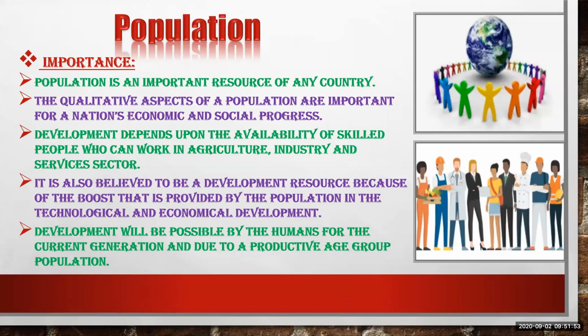Means for the nation's economic and social progress, there should be a sufficient amount of population. The third importance is development depends upon the availability of skilled people who can work in agriculture, industry and service sectors. Means the population should be available in sufficient amount to do the work in many fields, like agriculture, and skilled people are required for the industries and for service sectors.